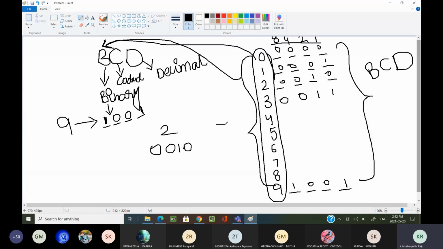How am I representing 7 in BCD? Now, 0111. I can represent 7 in BCD in this way. Now, a very important point you have to know here is how I am representing